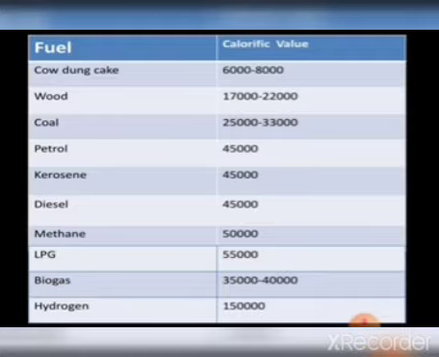Yes, children, as we heard, fuel. Actually, what do you mean by fuel? Just recall the sources of heat energy for domestic and industrial purposes. Children, we use many substances for combustion like wood, charcoal, petrol, kerosene, LPG.